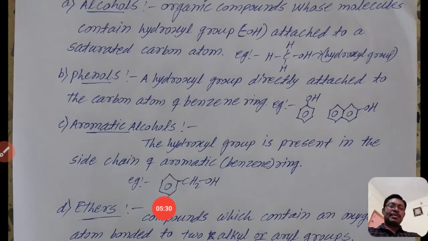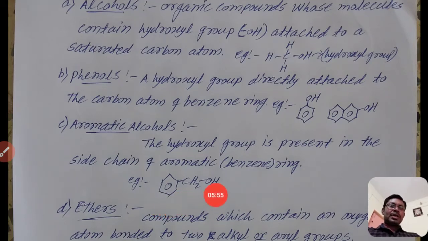See here, there is a benzene ring. That benzene ring is directly attached to CH2, and that carbon atom is directly attached to the hydroxyl group. In that example the hydroxyl group is not directly attached to the benzene ring, so it is not a phenol.